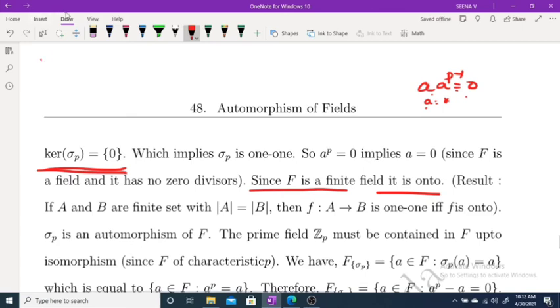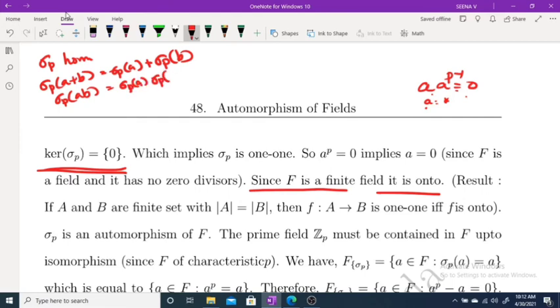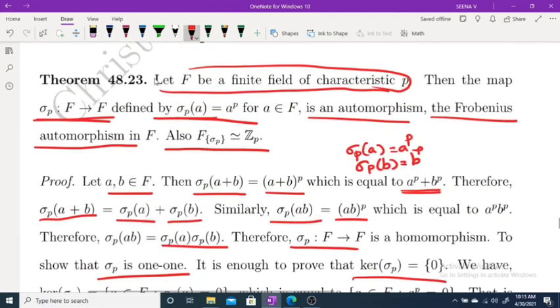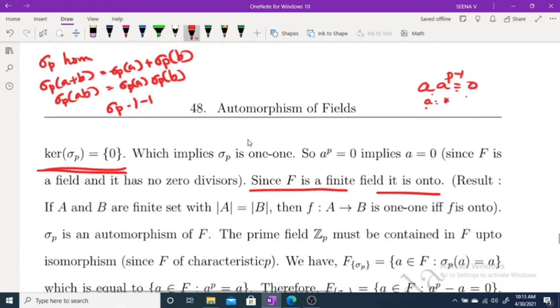Thus, first we have proved sigma p is a homomorphism: sigma p of a plus b equal to sigma p of a plus sigma p of b. Similarly, sigma p of ab equal to sigma p of a into sigma p of b. Then we have proved sigma p is 1 to 1, and as it is a finite field, it is onto. Therefore, sigma p is an automorphism of F. Okay, so the first part is over, and the last part is that the fixed set F sigma p is isomorphic to Z p.